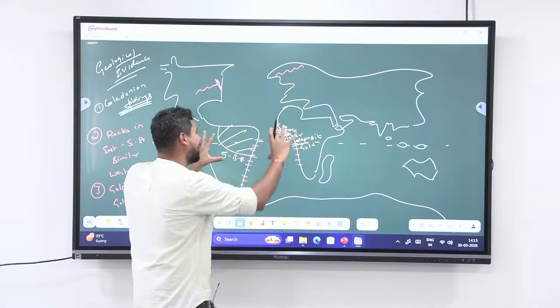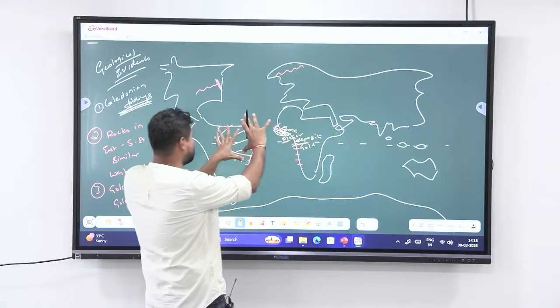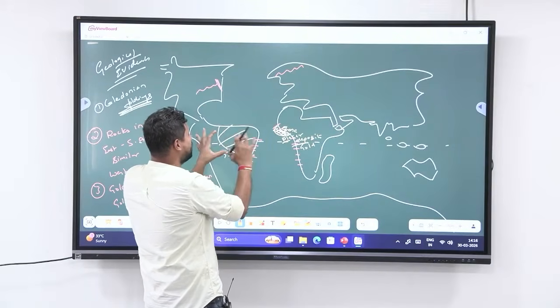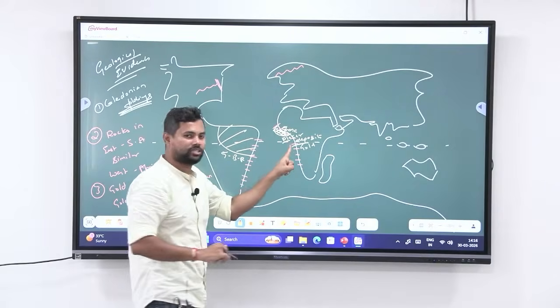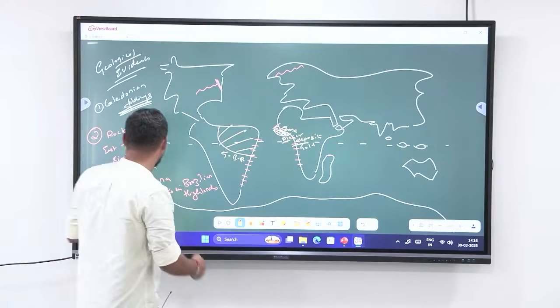That means what? Sometime in the geological past, this and this were together. When Ghana was here, the placer deposits went and deposited and this drift has taken away that placer deposits. That is the third geological evidence.